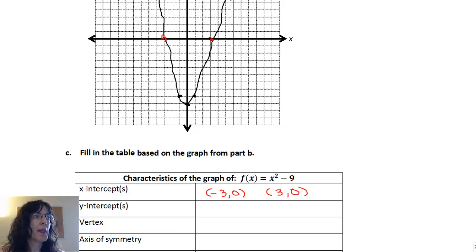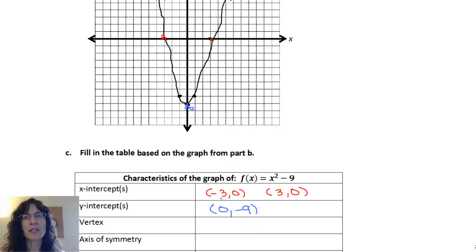Remember, x-intercepts always have a value for the x part and a 0 for the y part. Now I want to know the y-intercept. So where is my graph crossing the y-axis? That's this axis in the middle, and I can see right there I do have a crossing. So I'm going to write that in, and that was 0, -9. And remember, our y-intercepts always have 0 for the x part and a value for the y part.